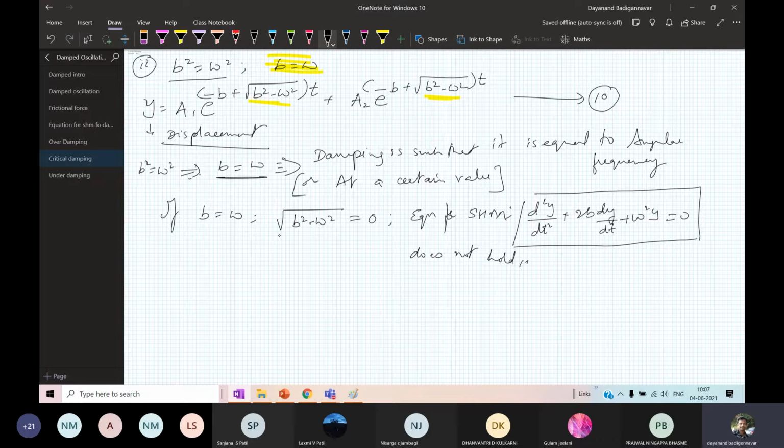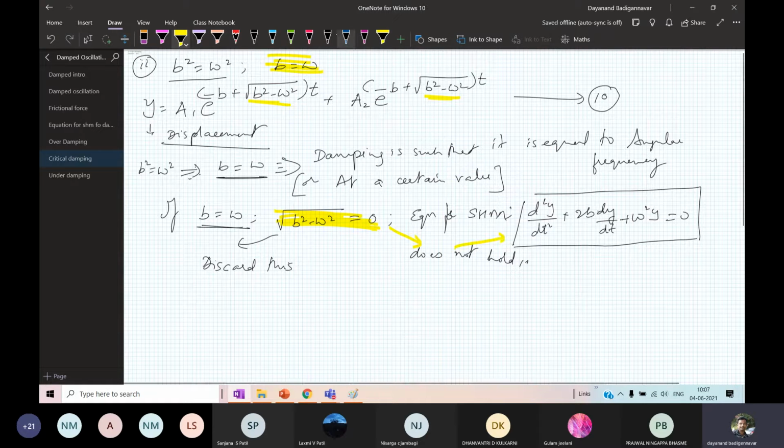Therefore, I cannot take this and I have to discard this concept. Though b is equal to omega, I cannot make b square equal to omega square, because it is not holding the equation for SHM. So in order to overcome this, I have to discard this notion.